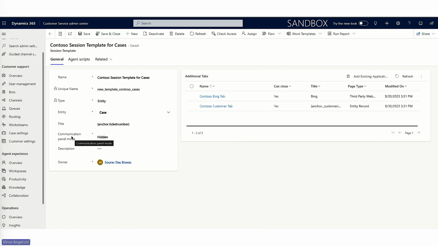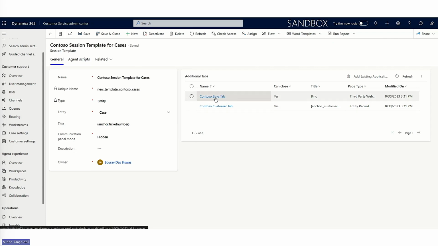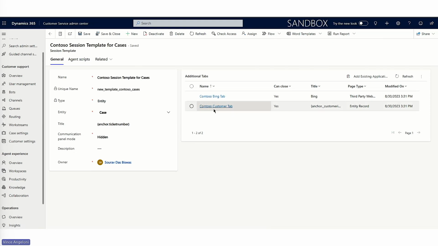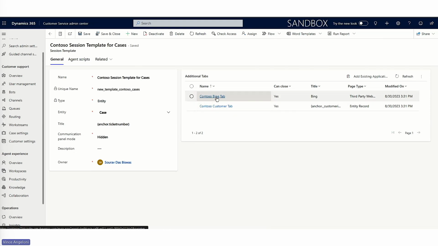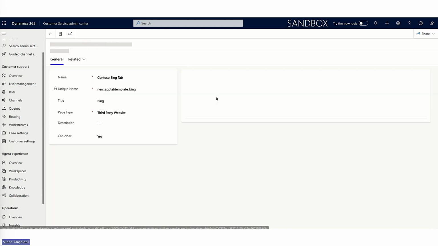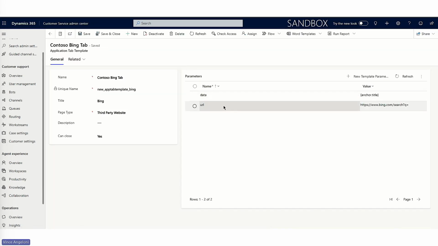I will open the same to quickly navigate you through the different options. So the session template shows the different behaviors which will be performed during an agent session. In this particular session, we have 2 additional tabs which will get opened. One is for the Contoso Bing tab. The other one is the customer tab. So if I click on this additional tab option and the Contoso Bing tab, you'll see that it just searches in Bing about that customer's details.